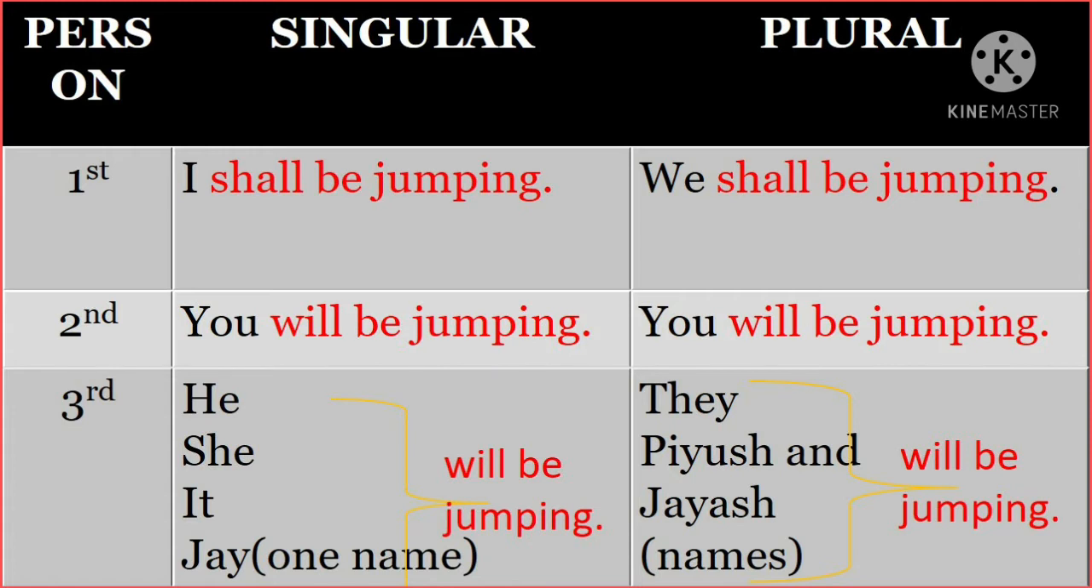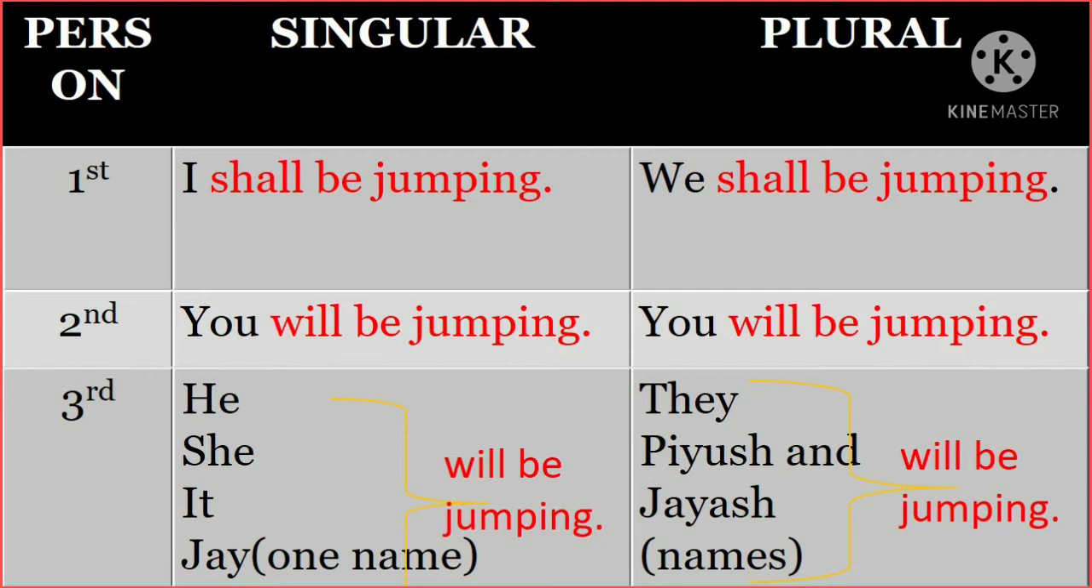First person singular, I shall be jumping. First person plural, we shall be jumping. When we were discussing the simple future tense, I told you that with I and we we use shall in the common cases, and except I and we we use will. So he, she, it, name, they and names, here we use will.